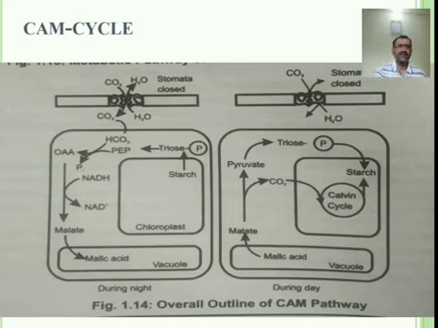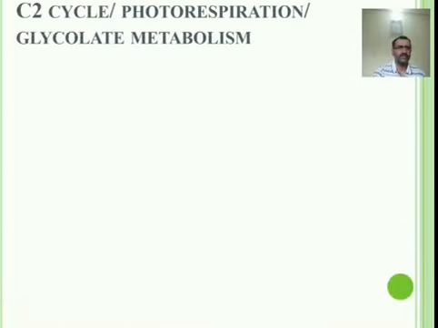Further, the next point is the C2 cycle. It is also known as photorespiration. Photo means light, respiration is respiration. Mostly respiration is undertaken in the mitochondria, but in mitochondria by the process of respiration O2 is accepted and CO2 is evolved.